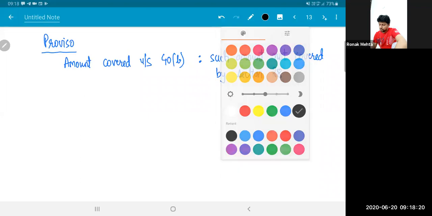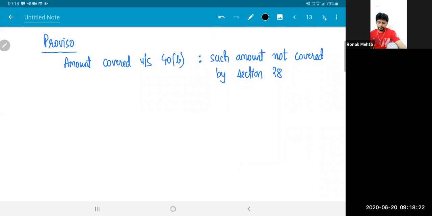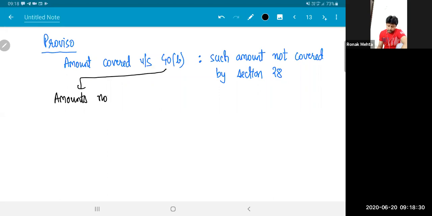And the moment I open 40B, the heading of this 40B is amounts which are not deductible. The moment I say not deductible, deduction, I'm talking about expenditure. So amounts which are not deductible, not allowed as a deduction.